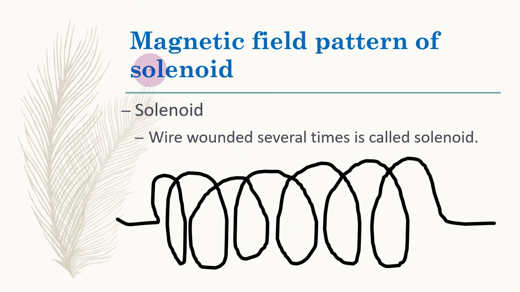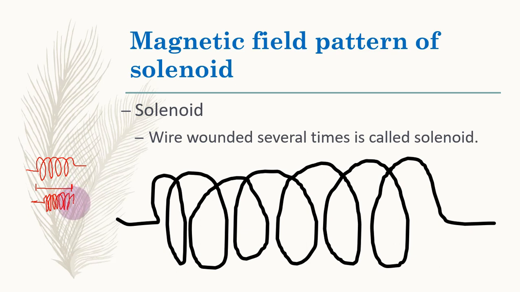Now the final thing is the magnetic field pattern of a solenoid. What is a solenoid first? It is a wire which is wound several times, known as what? Solenoid. Simply you take a wire and you coil it like this, just like a spring. So this is what? This is a solenoid. Now this solenoid is having 4 turns in this length, for example, and suppose that if I draw another solenoid and I draw the circles or the windings closer, then I can make more turns in the same length.